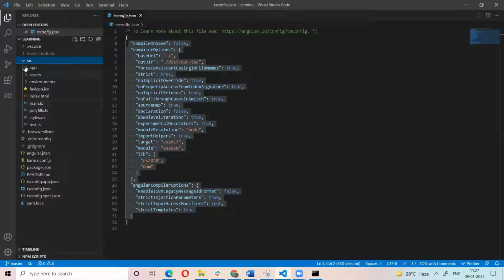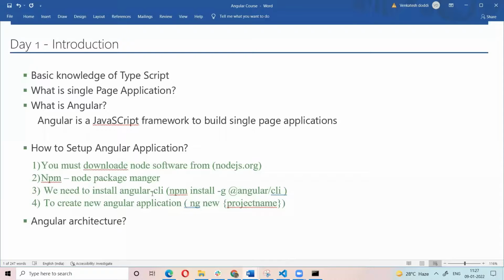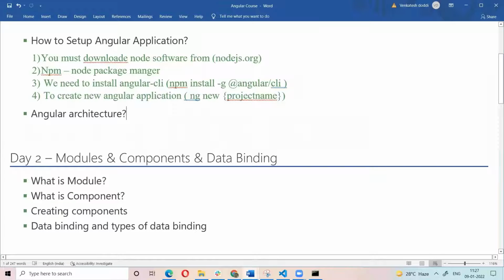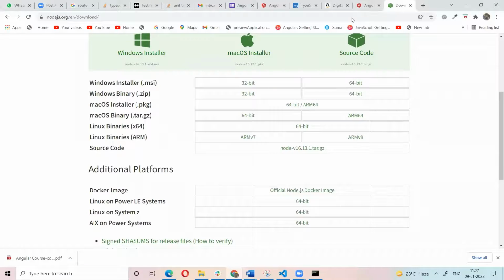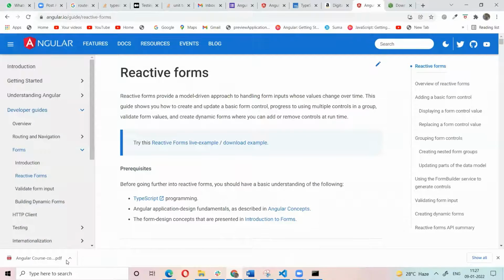I will explain. Now go to the Angular architecture. In the Angular architecture, for example, you are creating this website. So first we will take this whole application.